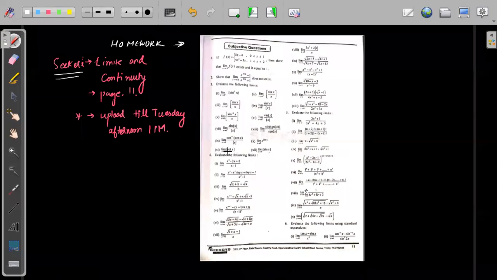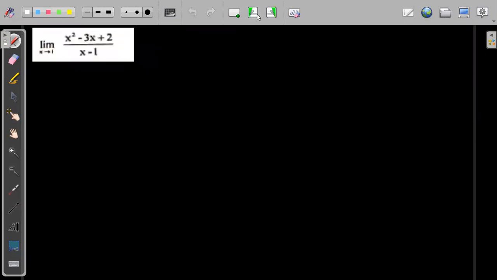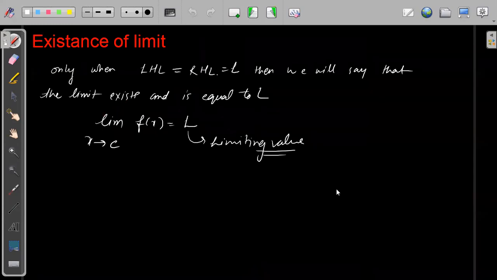I will share both the PDF of the workbook and this PDF also. Just check, existence of limit will simply be LHL equals RHL. Questions are very easy. I think there are 30 to 40 questions, so you can easily solve them within one day. Remember, getting the exact answer is not important. You just have to try the solution. So till 1 p.m. tomorrow. Now I'll share the worksheet.